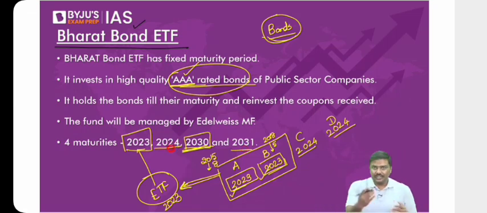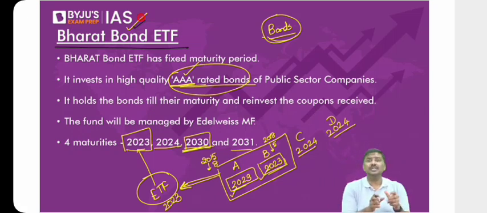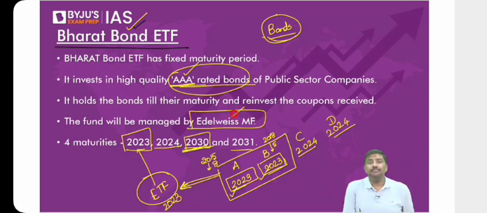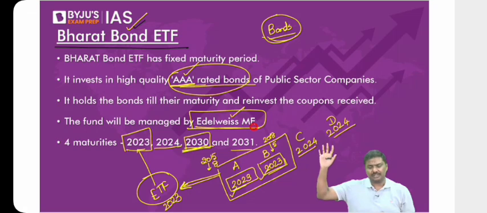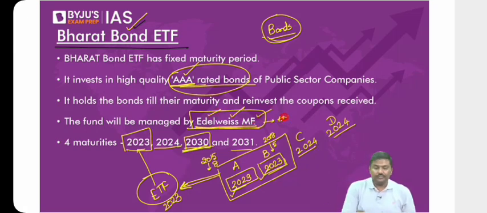So in the bond ETF, Government of India has identified those bonds which have AAA rating, point number one, and second, which have the same maturity period have been clubbed. The company which has been allowed to manage this ETF is Edelweiss Mutual Fund. Just like insurance companies, there is one more within the mutual fund companies, that's Edelweiss. Edelweiss, very, very famous, right? Edelweiss Mutual Fund company has been appointed as an asset management company for the Bharat Bond ETF.